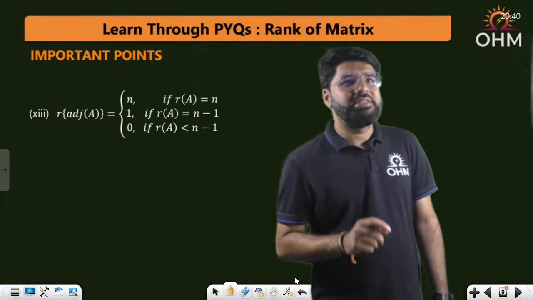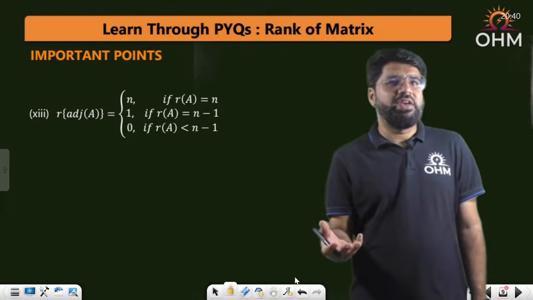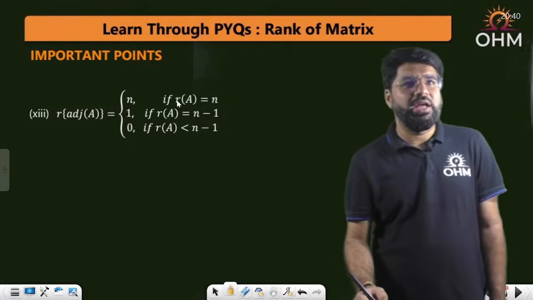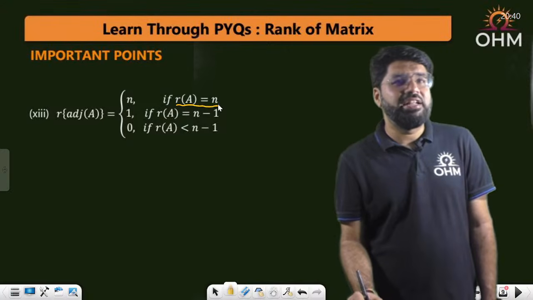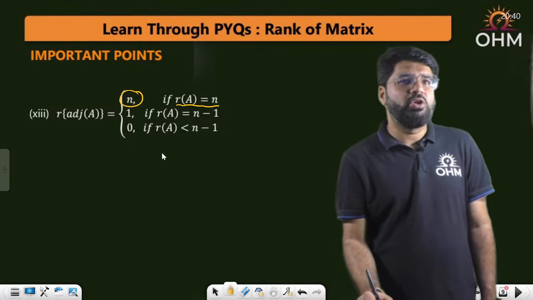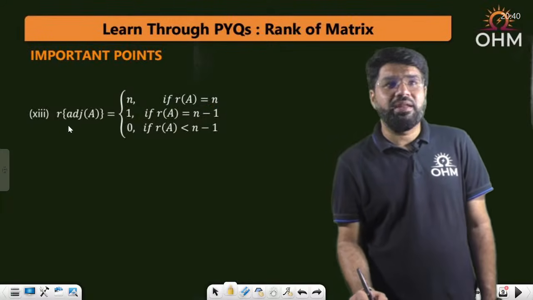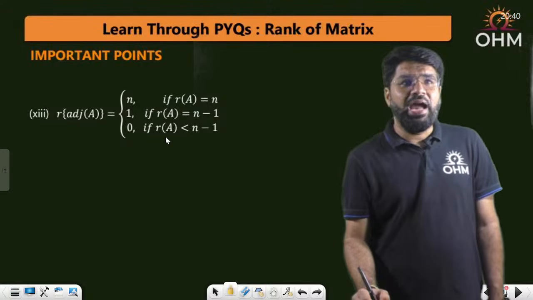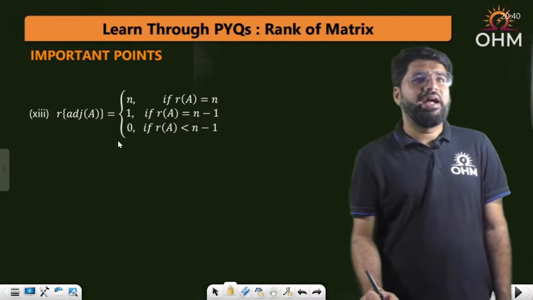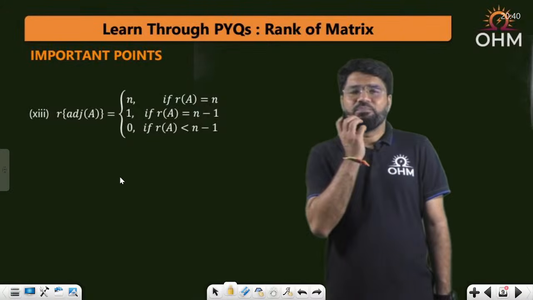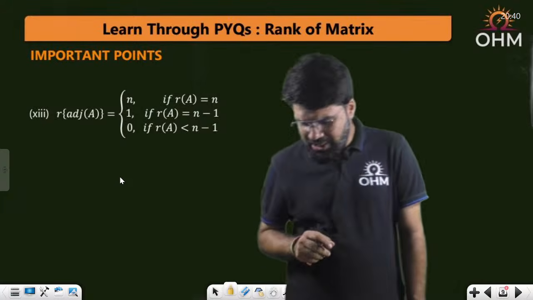Okay, next. Suppose sometimes rank of A is given and rank of adjoint A is asked. So if the rank of A is n, that is full rank, the rank of adjoint A will also be n, that is full rank. If rank of A is equal to n minus 1, the rank of adjoint A will be 1, and if rank of A is less than n minus 1, adjoint A will have 0 rank, because I'll just tell you the last one, important logic in the last one.